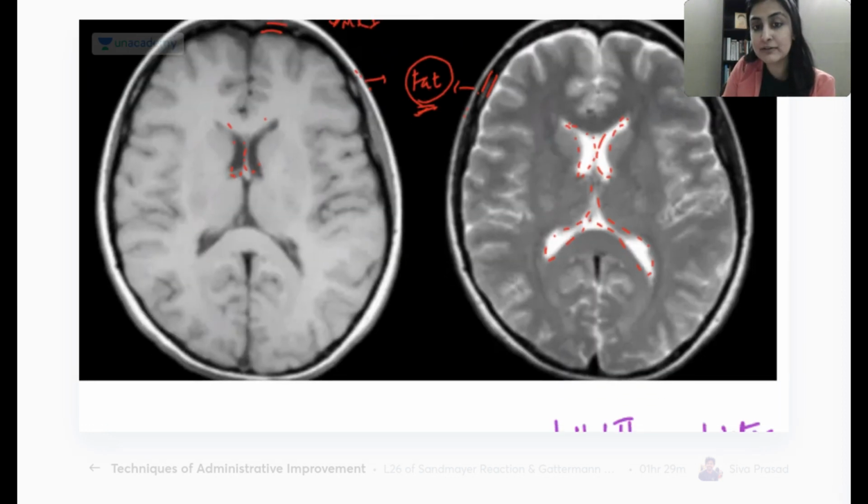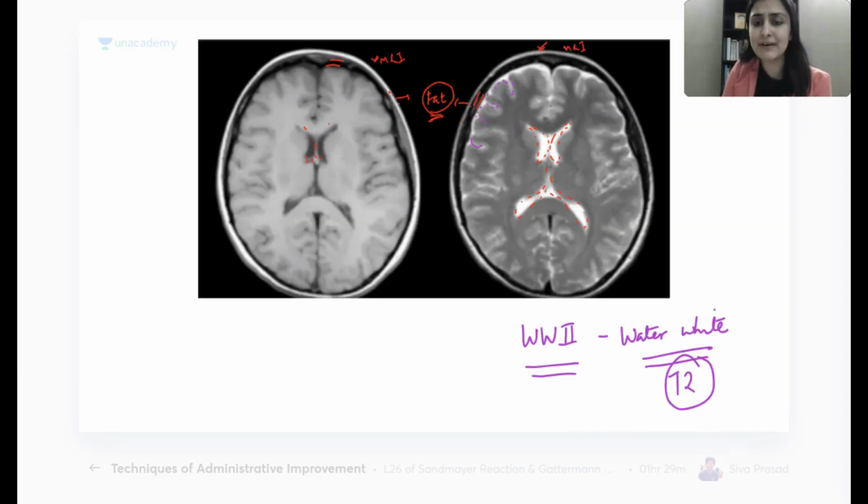So now when I look at the ventricles, also on all of these sulcal spaces, remember our brain has the sulcal spaces. These are the gyri, these are the sulci, right? In the sulcal spaces also, can you see this white rim? That is also the CSF only. That is also the CSF floating in the subarachnoid space. Correct. So anywhere I have water, anywhere I have CSF, that will be white. That is end of story for me. It is T2. Now let's look at the other sequence.